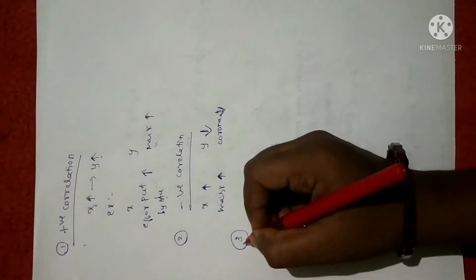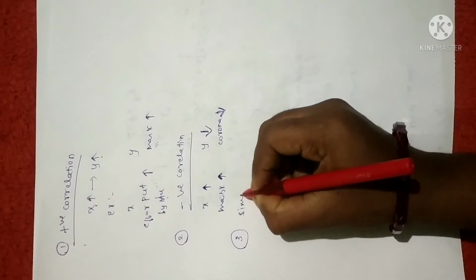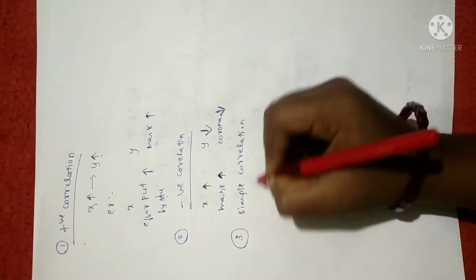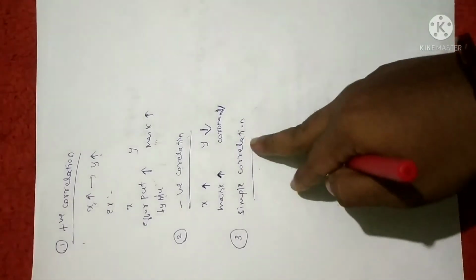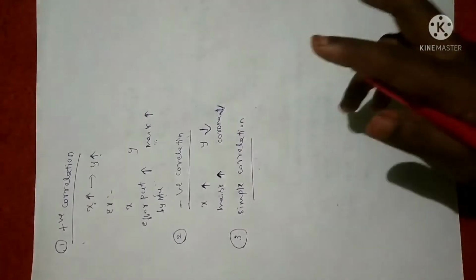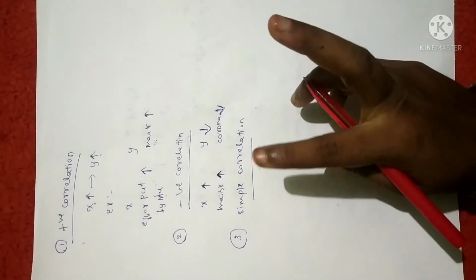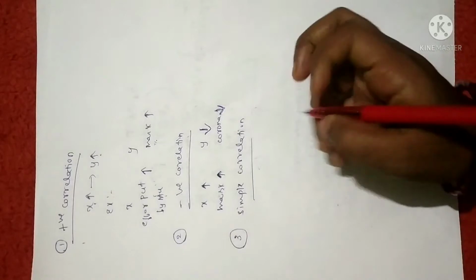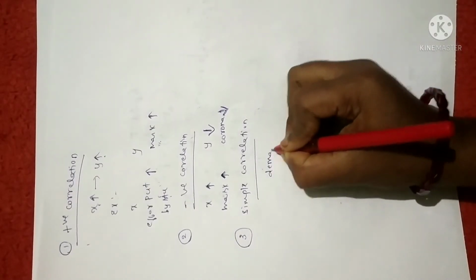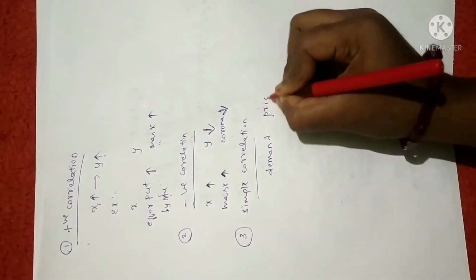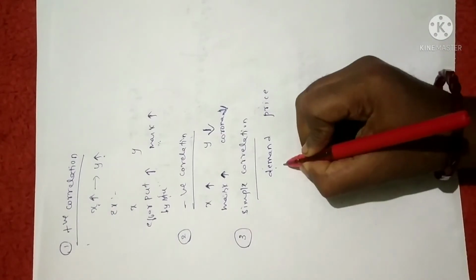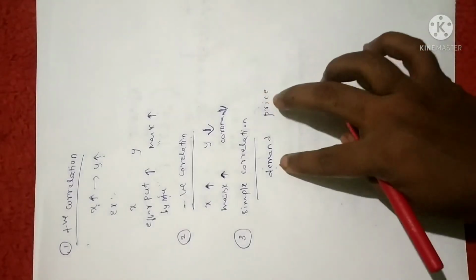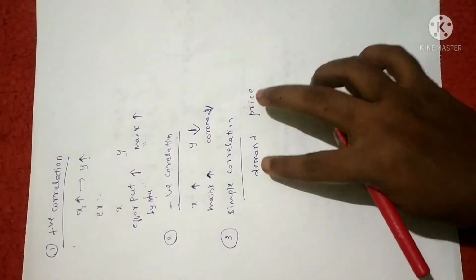Fine. Next, third one is simple correlation. Simple correlation, in the sense, is the relation between only two variables being discussed, that is, one quantity depending on another, only two quantities. Well, I'll give you one example: demand and price. If demand increases for a particular item, price is automatically increasing, right? Here we are going to discuss with reference to only two variables.